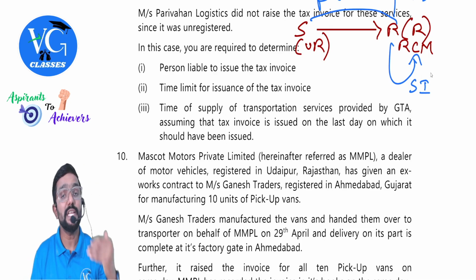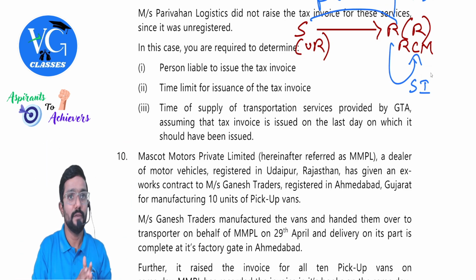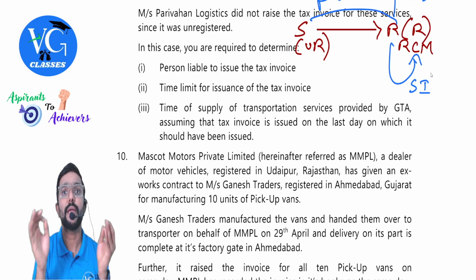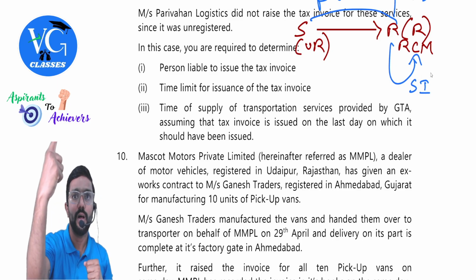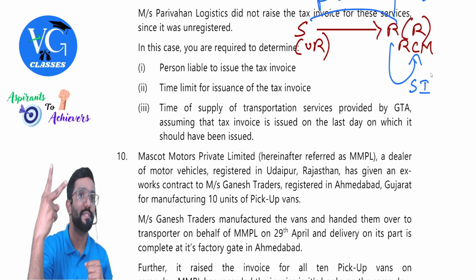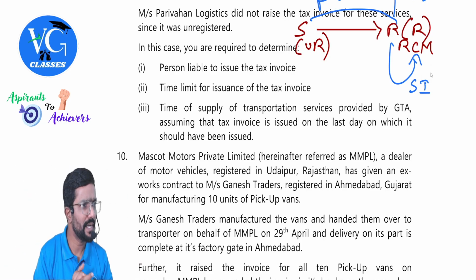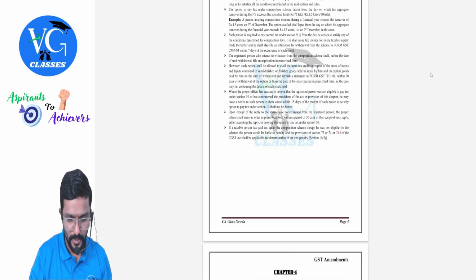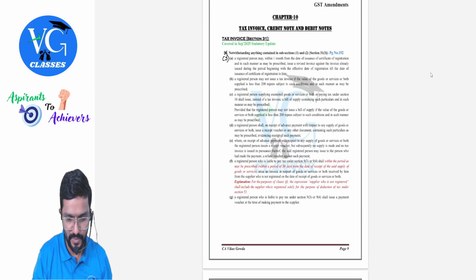As per section 13 subsection 3, for supply of services which is taxable under RCM, where the recipient is supposed to issue a tax invoice for himself, what is the time of supply? Date of payment or the date of issue of invoice? Who is issuing to whom? Recipient to himself. Got it? I will quickly show it once. Listen. All these are amendments, guys. First, let us go to this one and come.